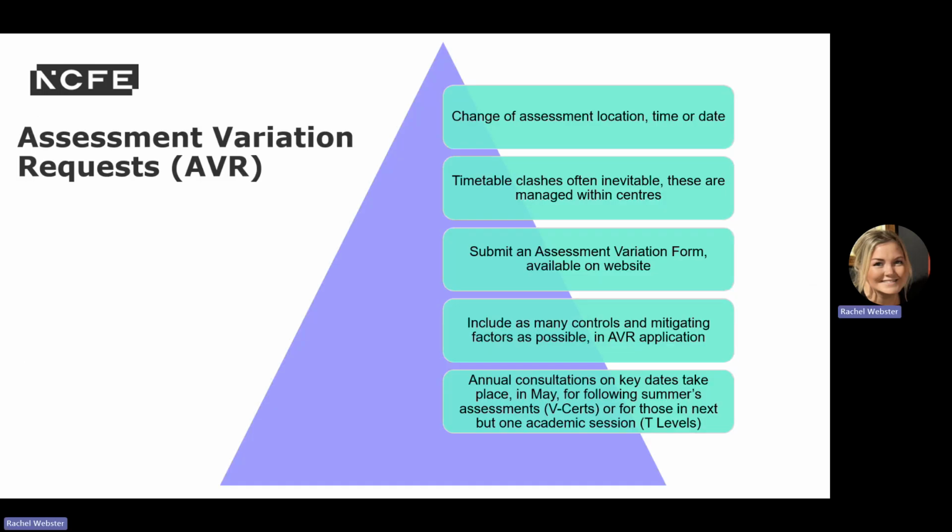Now, assessment variation requests. Submit an assessment variation form that's available on our website if there is a change of assessment location, time or date, or if you've had any timetable clashes, which are often inevitable, and these are managed internally within your centres. Do include as many controls and mitigating factors as possible in your AVR application. And we also hold annual consultations on key dates that take place in May for the following summer's assessments for V Certs.